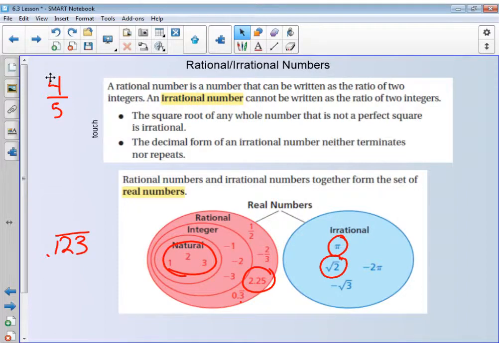Also, the decimal form of an irrational number neither terminates nor repeats. So those decimal forms of irrational numbers are those ones that I said to you earlier, continue forever. So pi continues forever.